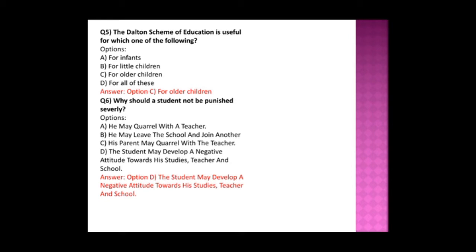He may quarrel with the teacher, he may leave the school and join another, and his parents may quarrel with the teacher. The student may develop a negative attitude towards his studies, teacher and school.